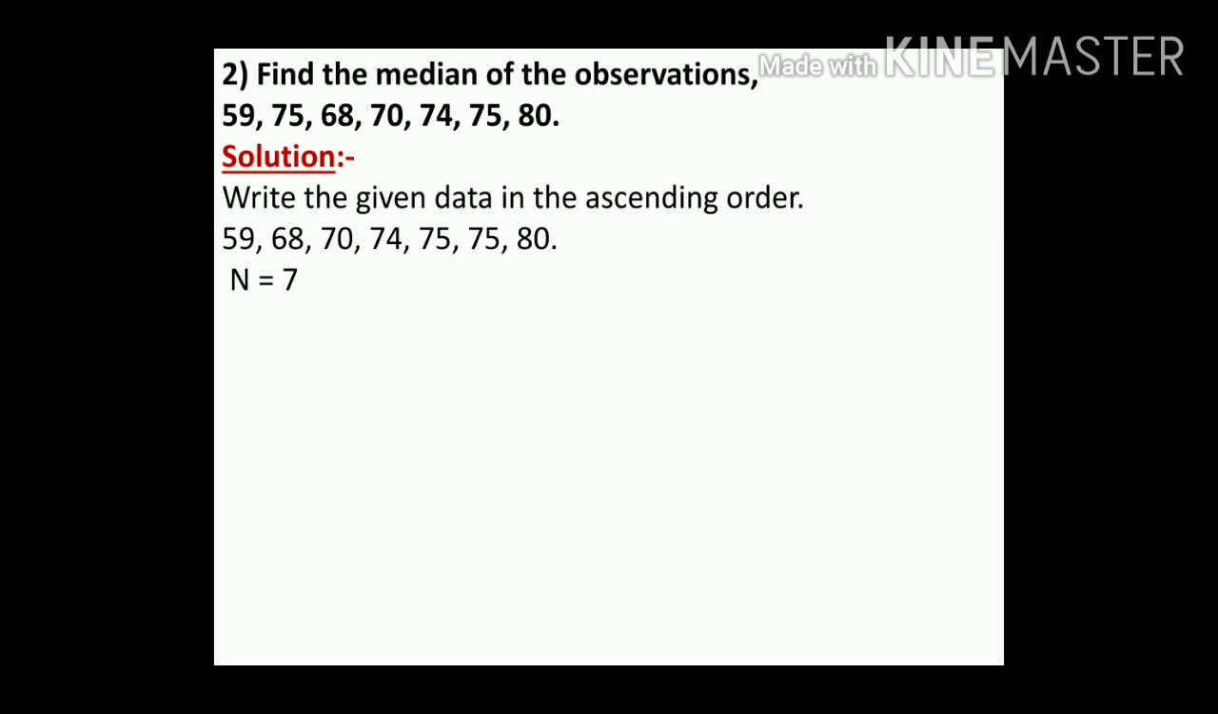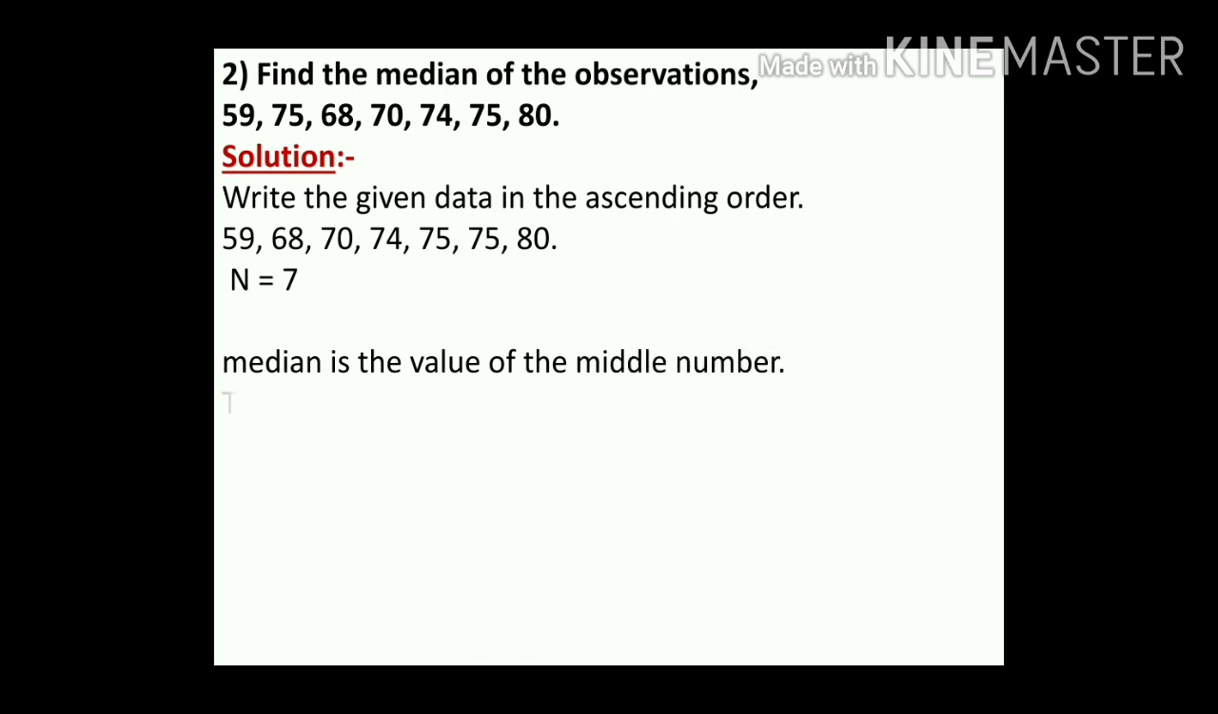n equal to 7. How many total numbers are there, children? Here 7. So 7 is even or odd, children? Odd. So whenever numbers are odd, the middle number is the median of that given data. Okay. So here, children, median is the value of the middle number.